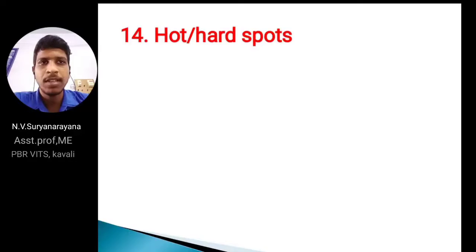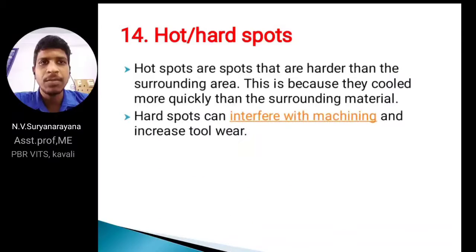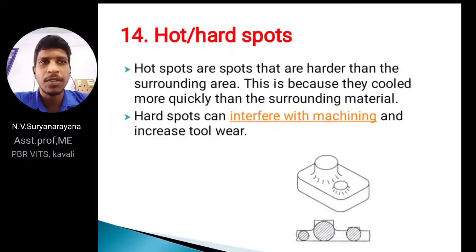Next, hot spots. In these defects, the surrounding parts are thin, but one part is much thicker than its surroundings. That is about hot spots. They can occur because the thin part cooled more quickly than the surrounding material. Hot spots can interfere with machining and increase tool wear.